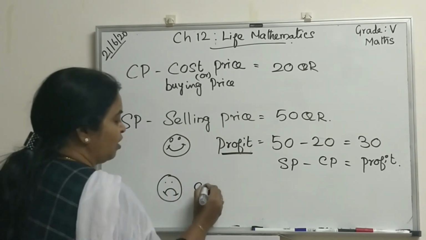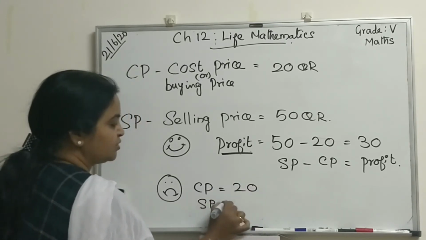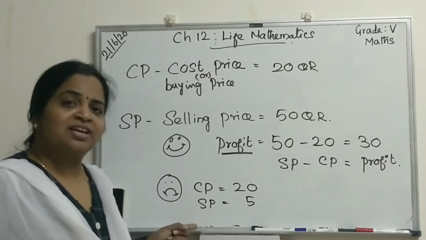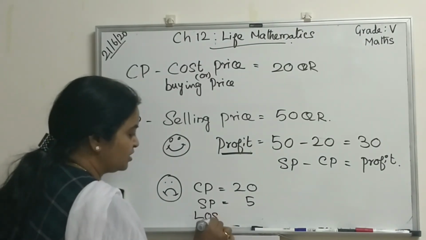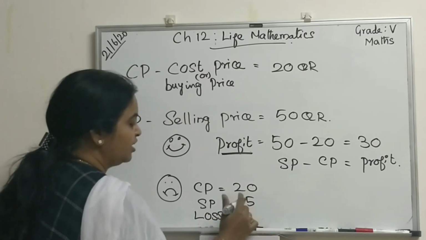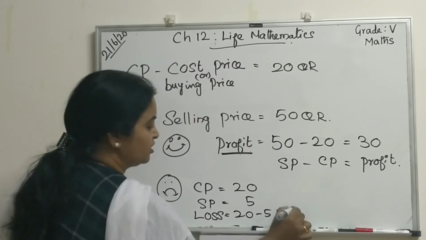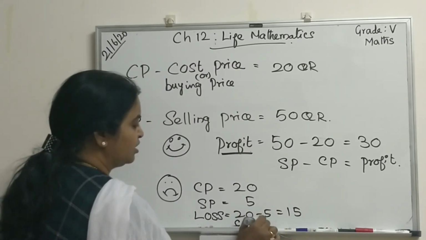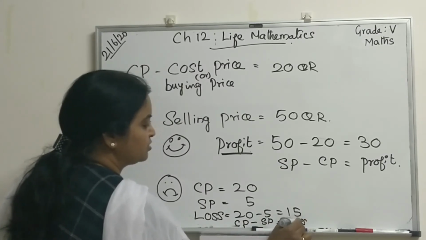So cost price is 20 real, selling price is 5 real. What term are you going to use again? Loss. Here, loss is 20 minus 5, 15. Cost price minus selling price equal to loss.